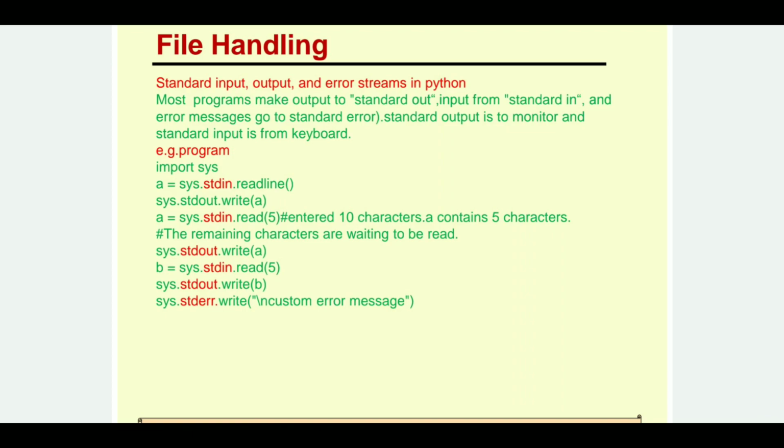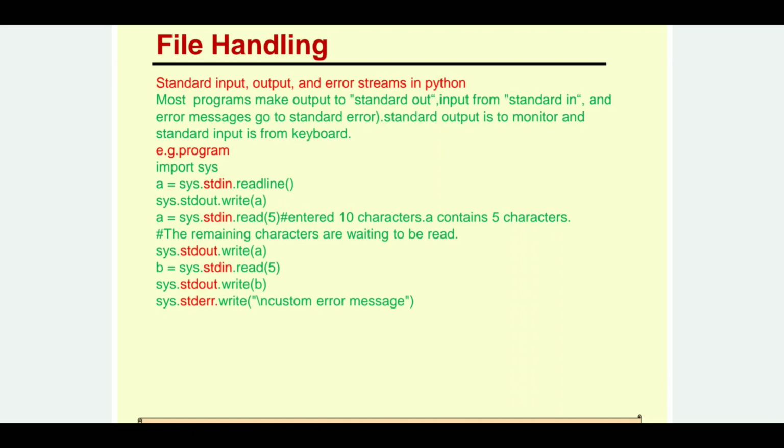We have to import the sys module, and how are we going to use it? By writing a variable a equals sys.stdin.readline. Here std stands for standard and in stands for input. So from the sys module, go to the standard input and read a complete line. If we are reading a line having 10 characters, that complete line is read inside a.